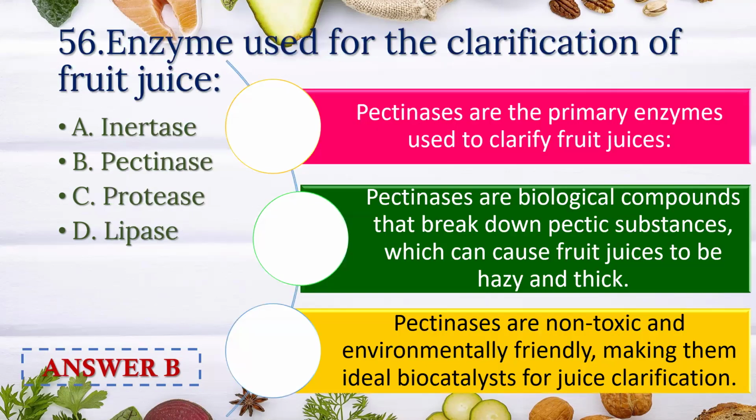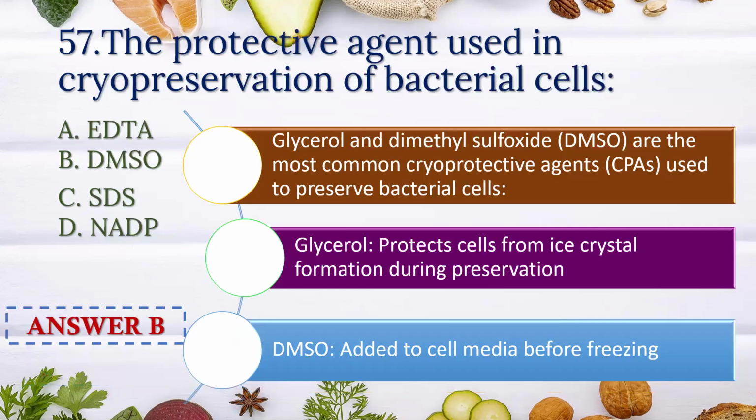Enzyme used for the clarification of the fruit juice. Invertase, pectinase, protease, and lipase. Answer is option B, pectinase. Pectinases are the primary enzyme used to clarify fruit juice. They are biological compounds that break down pectic substance, which can cause fruit juice to be hazy and thick. The pectinases are non-toxic and environmentally friendly, making them ideal biocatalyst for juice clarification.